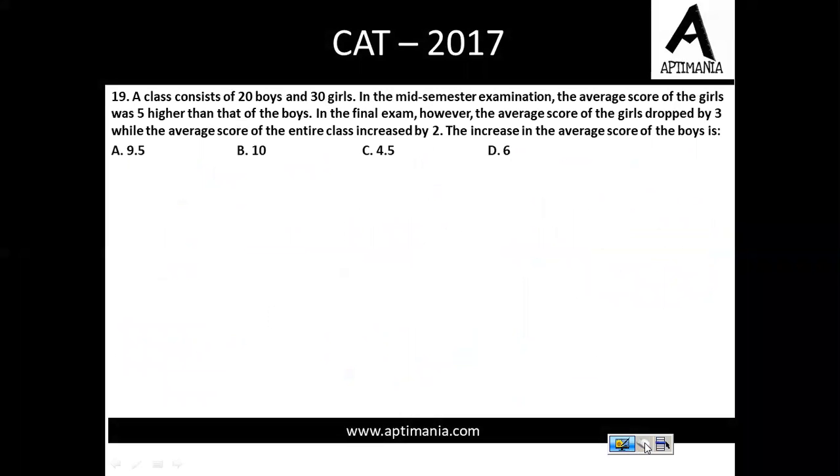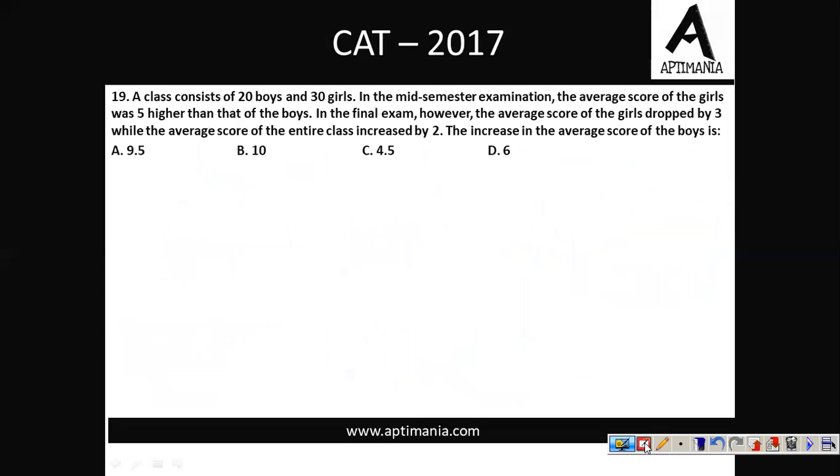Question number 19 is on the screen. Let's try to figure it out. A class consists of 20 boys and 30 girls, and in the mid-semester examination, the average score of girls was 5 higher than the boys. So for boys, I'm assuming it to be A, and for girls it will be A plus 5. Since boys and girls are in the ratio 20 is to 30, cancelling out gives 2 is to 3. So applying the concept of alligation rule, we can calculate this value as A plus 3. So the average for the whole class was A plus 3.